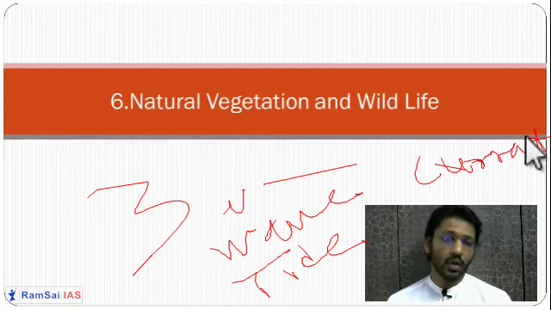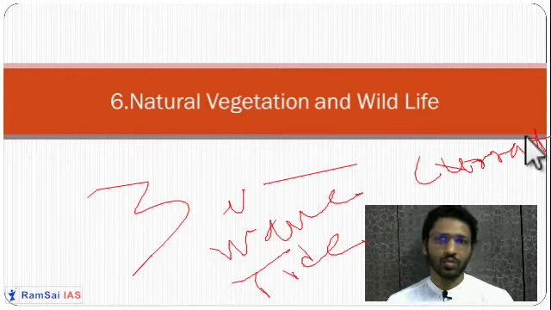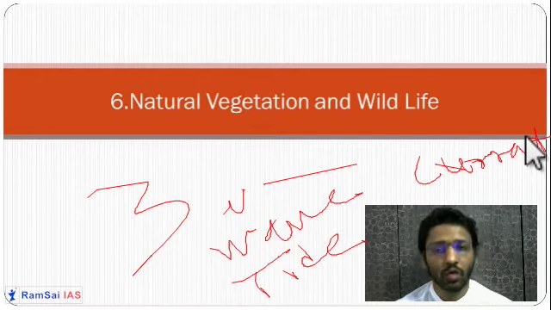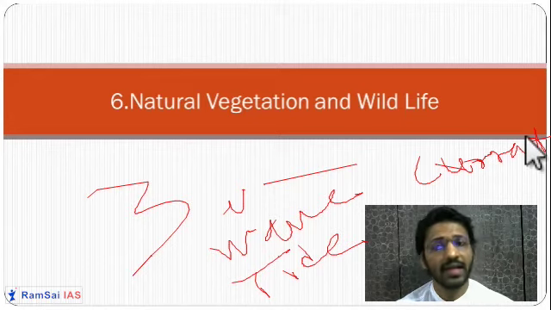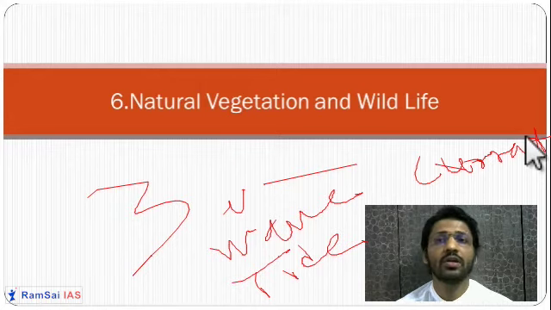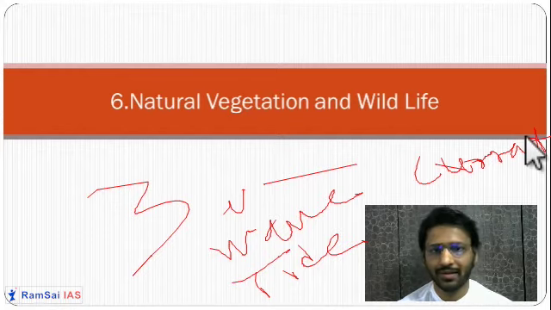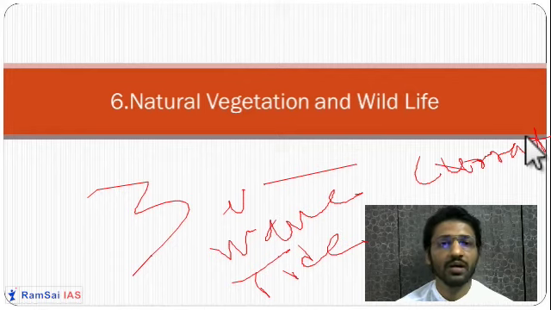Tide is nothing but a vertical movement of the oceanic water because of the attraction of sun and moon. Why is there an attraction of sun and moon? Since they have gravity, they attract the water. Because of this attraction, this upward churning happens, so tides can be used for the creation of tidal energy. Also, they churn the oceanic water from the bottom, so it is very important for nutrient recycling. So tidal energy and nutrient recycling are a few benefits of the tides.